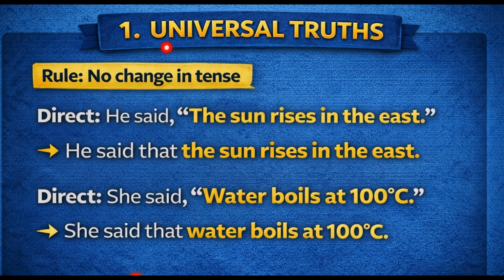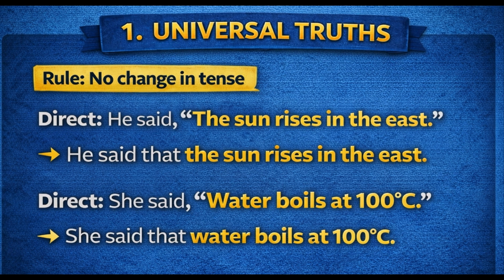The second type is the universal truth. For example, he said, the sun rises in the east. The sun will always rise in the east, right? So that is a universal fact. Over there also, even if the reported verb is said, you do not change the tense. He said that the sun rises in the east. She said water boils at 100 degrees Celsius. She said that water boils. This will not become boiled even though the reported verb is said.